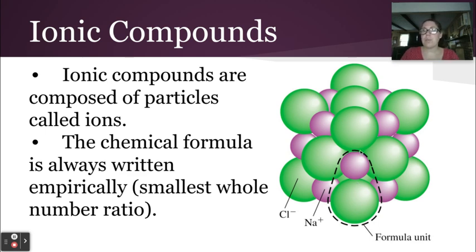I wouldn't use subscripts to indicate how many greens or how many purples I have in a crystal because the size of the crystal, a salt crystal can grow and shrink and its properties don't change. So if I have a small salt crystal with only a couple of sodiums and a couple of chlorides, it will have the exact same properties as an enormous salt crystal with many more ions of each kind. So we simplify it and we call this the empirical formula. We've written down the smallest whole number ratio, which in this case is 1-to-1. For every sodium, there's one chloride.